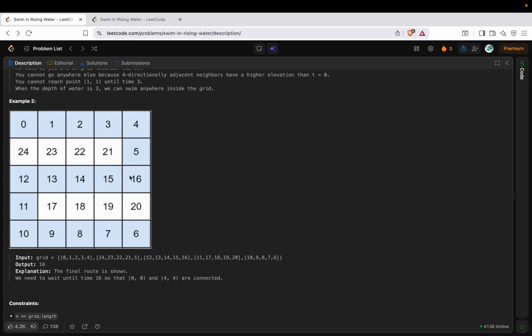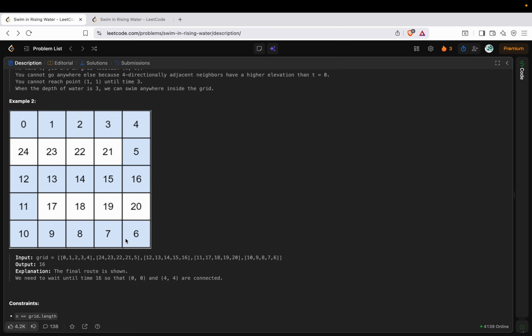In this particular path, the maximum elevation is 16, which means you have to wait till time t equal to 16 in order to go through this path. If you choose any other path, let's say this particular path, it has a maximum elevation of 24. That means you have to wait till t equal to 24 in order to go through this path.